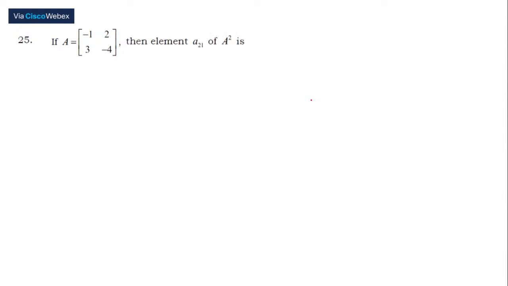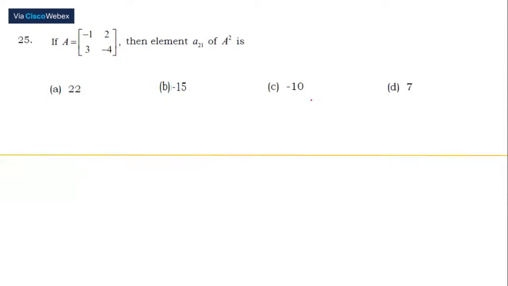If A is equal to, it's a 2 cross 2 matrix, minus 1, 2, 3, minus 4, then the element A21 of A square is? Okay. Now, this element is A11, this element is A12, this is A21, and this is A22.